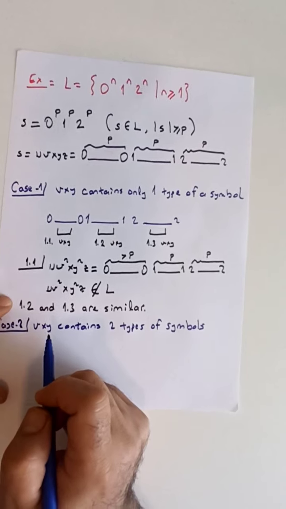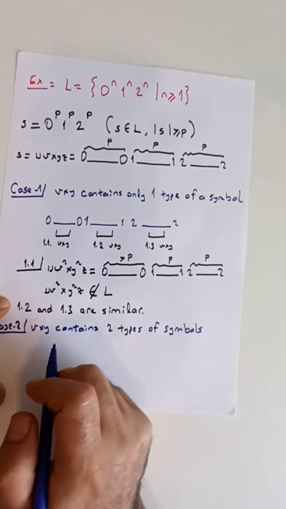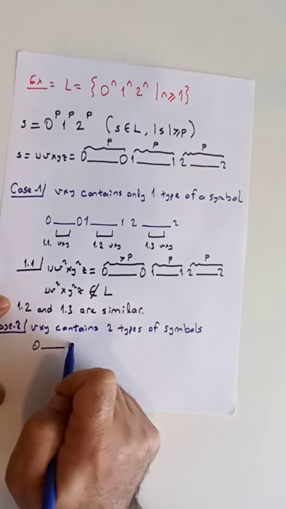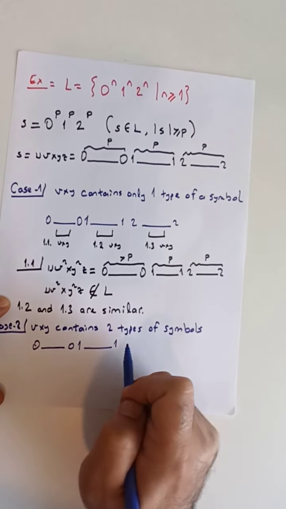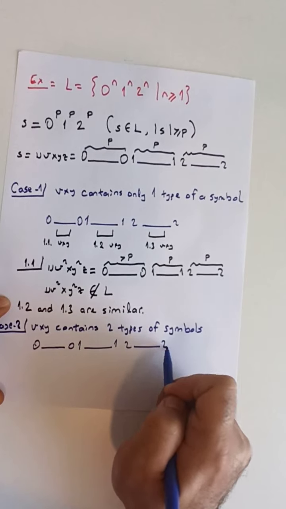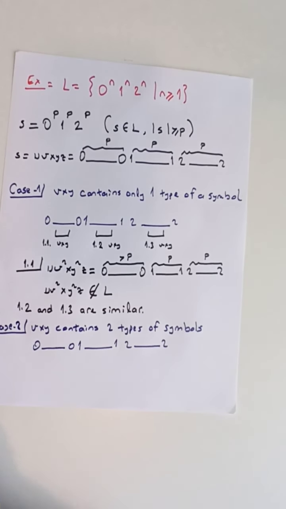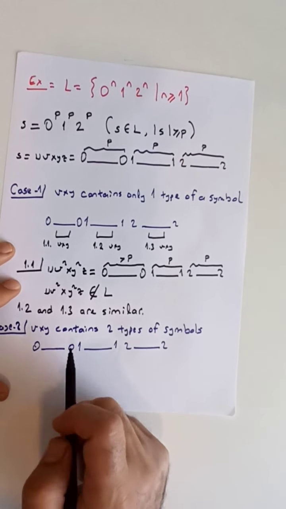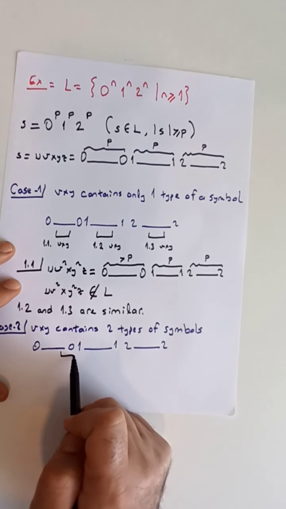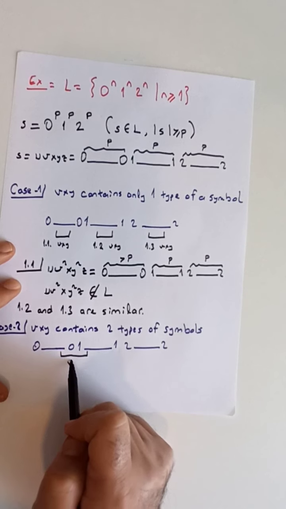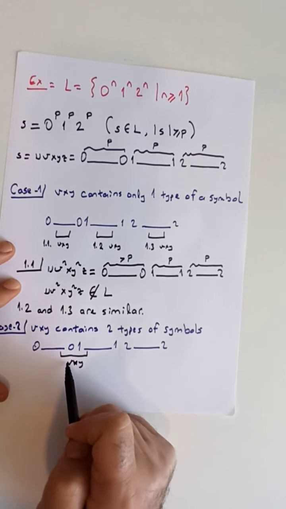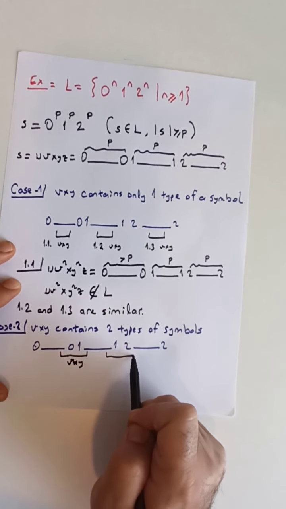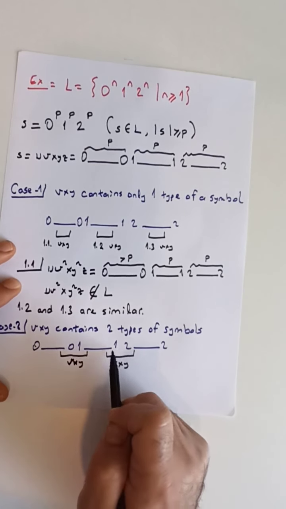So let's again try to visualize the string S. We have P many zeros followed by P many ones followed by P many twos. For this scenario where vxy contains two types of symbols, it could be the case that vxy is somewhere here that contains zeros and ones, or vxy contains ones and twos.